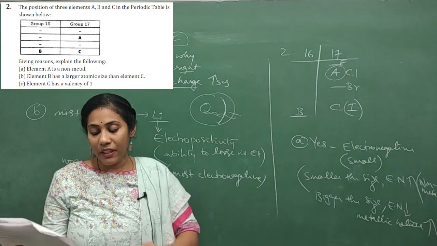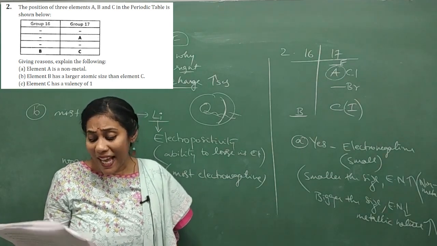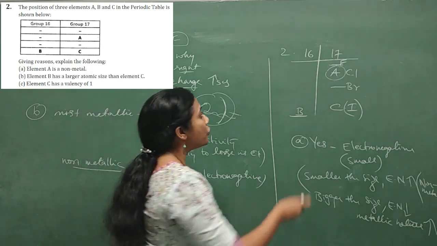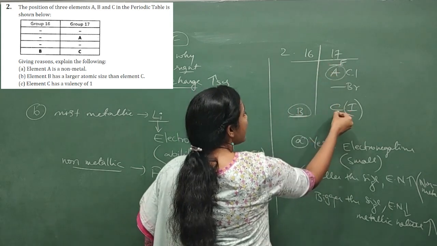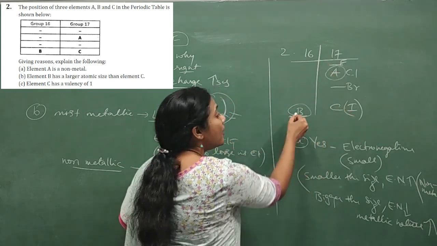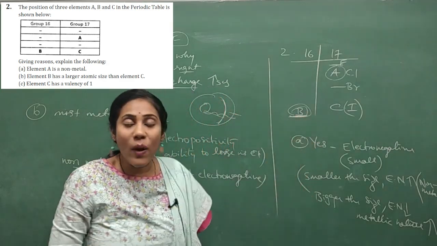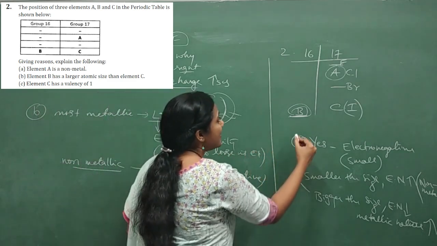Okay, fine. Second sub question, B. Element B has larger atomic size than element C, right? So element B is coming in a 16th group, element C is coming in a 17th group. They are telling B has larger size than C. Why are they asking? Because just now we studied that size increases.